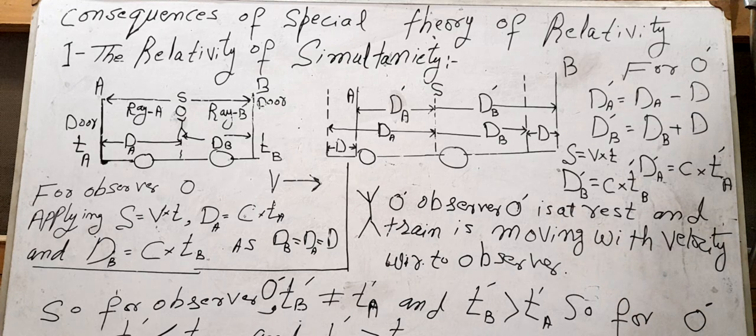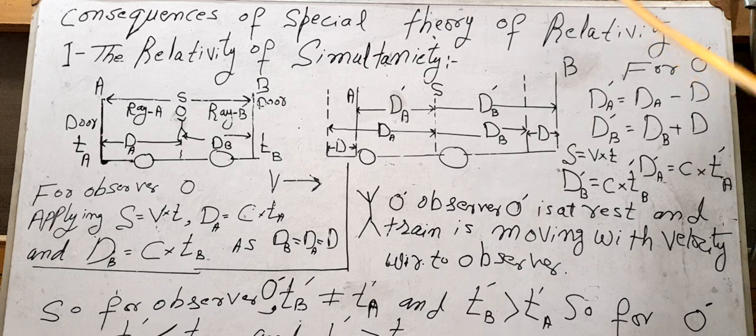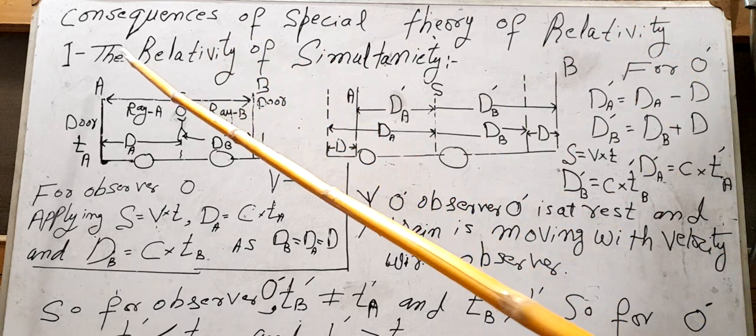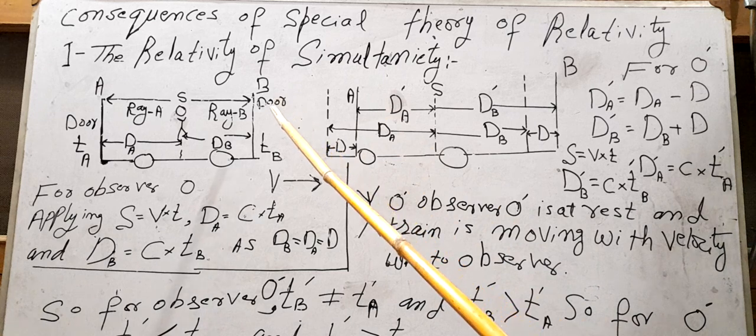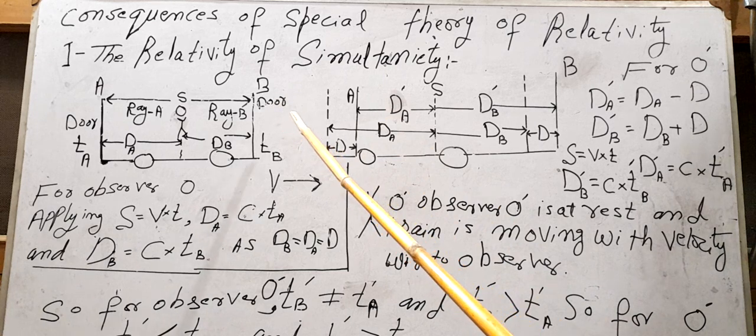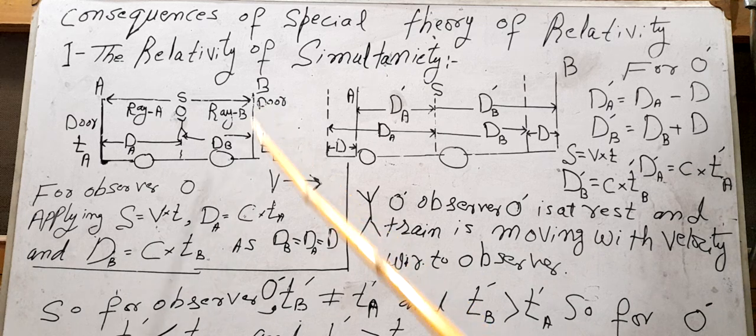Hello, today our topic is the consequences of the special theory of relativity. One of its consequences is the relativity of simultaneity. Now, two events will be simultaneous for an observer if the two events are occurring at the same time.